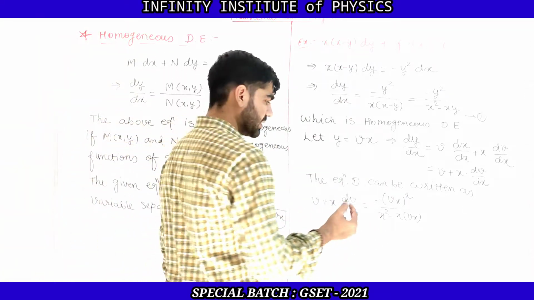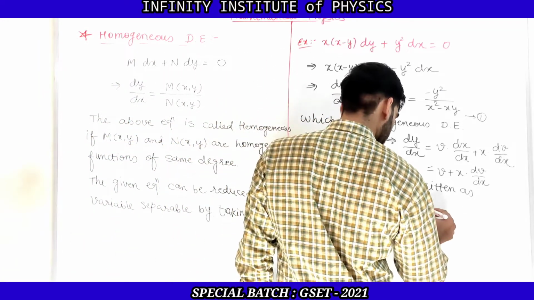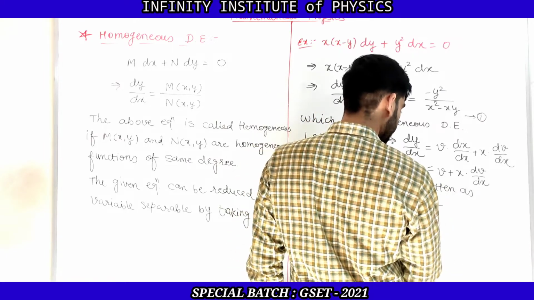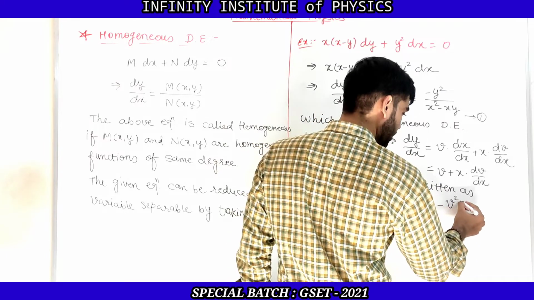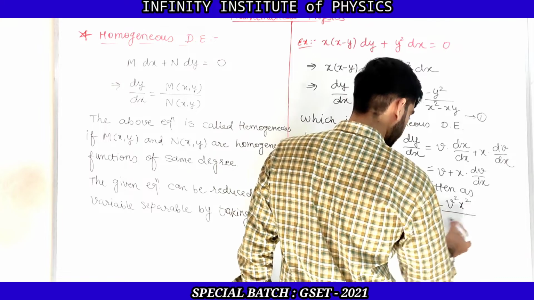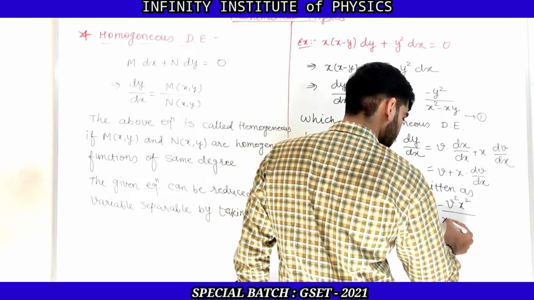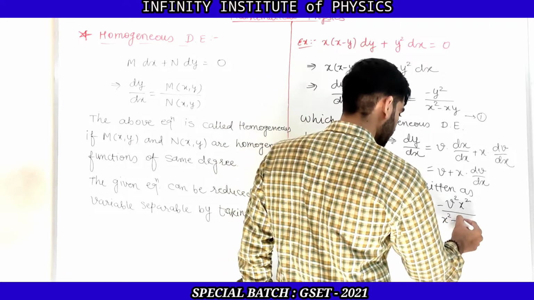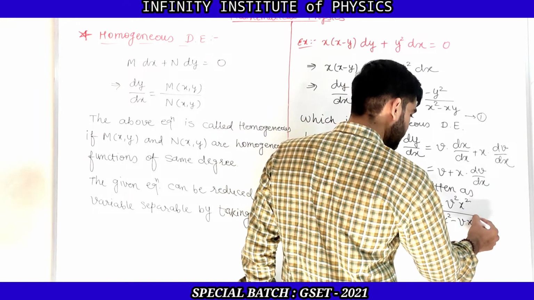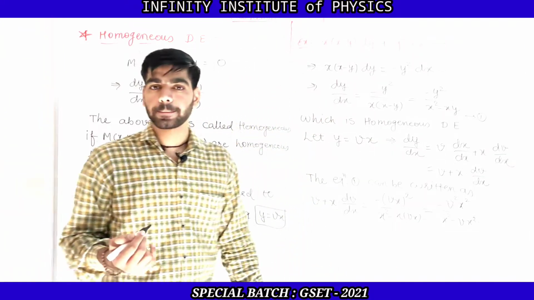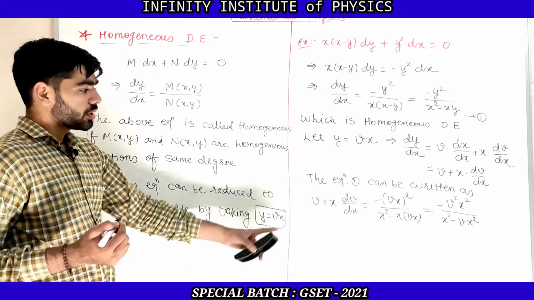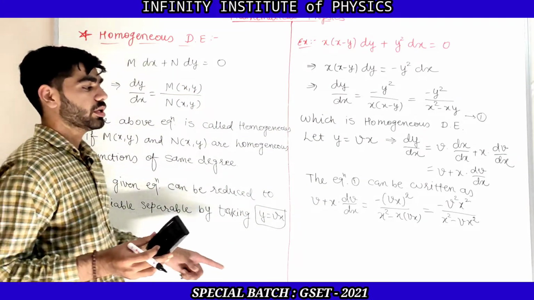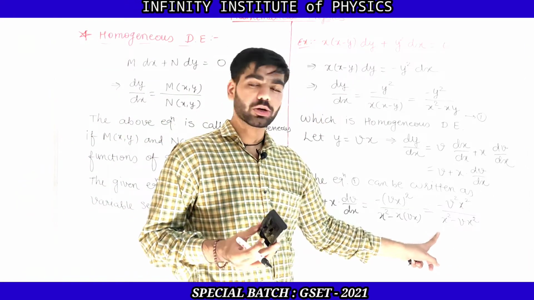Now let us simplify this. So now this is minus vx whole square, that is v square x square upon, now this is x square minus, let us multiply that x inside, so x into x, that is x square, so it is minus vx square. Clear? Now from denominator we can take x square common.